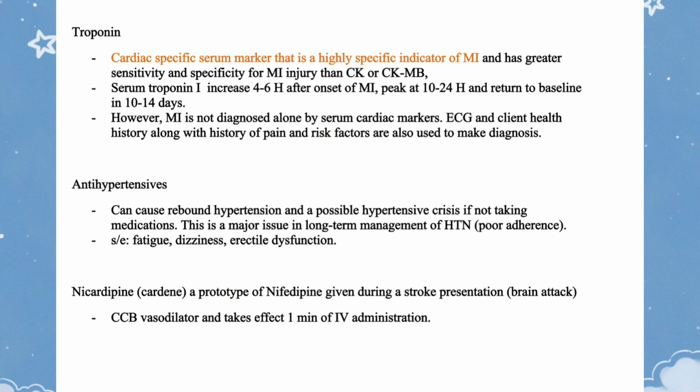Troponin, a cardiac-specific serum marker, is a highly specific indicator of MI and has greater sensitivity and specificity for MI injury than CK or CK-MB. Serum troponin I increases 4 to 6 hours after onset of MI, peaks at 10 to 24 hours, and returns to baseline in 10 to 14 days. However, MI is not diagnosed by serum cardiac markers alone. ECG and client health history, along with history of pain and risk factors, are also used to make the diagnosis.